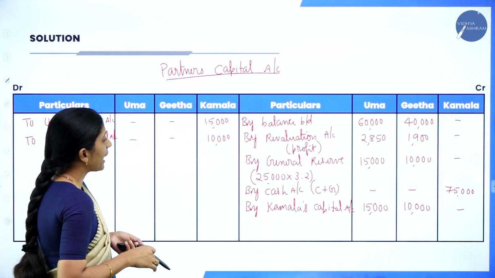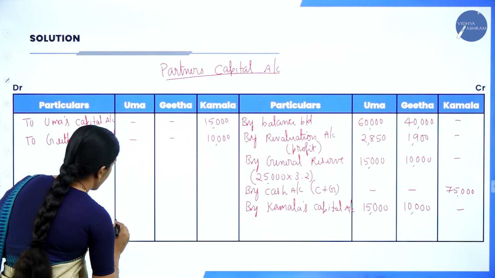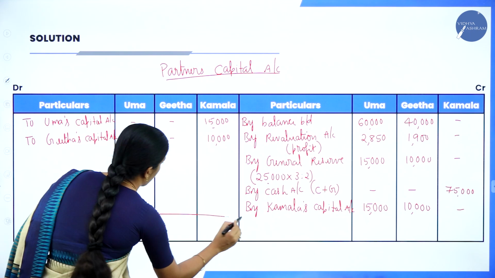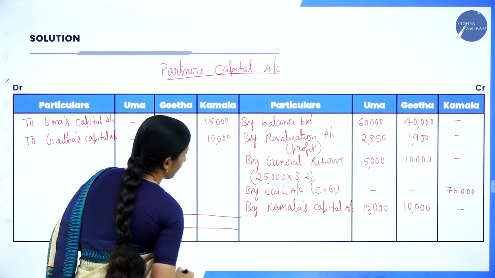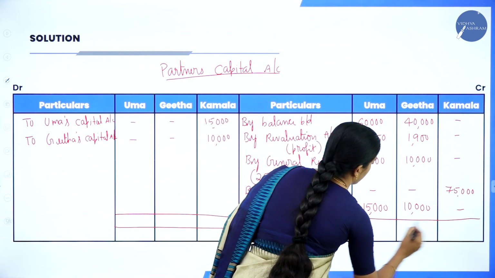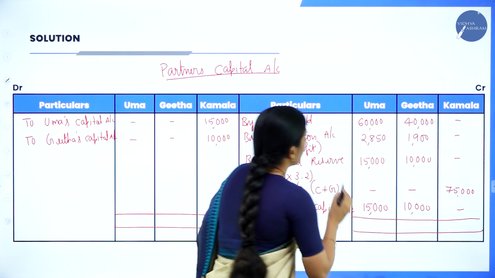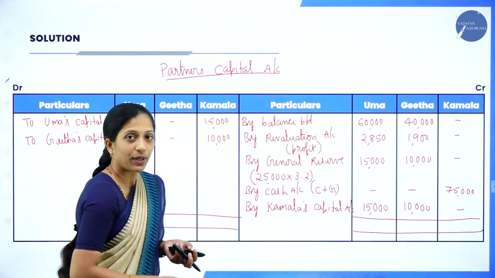Now we have to calculate. You have to balance both sides. The balancing figure will be carried down. Individually you have to balance.